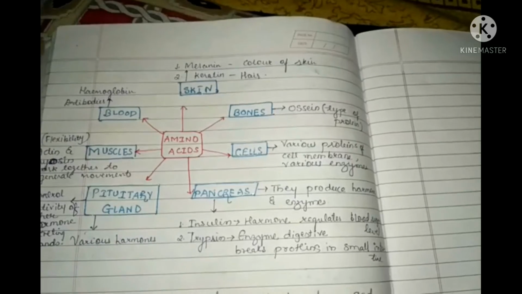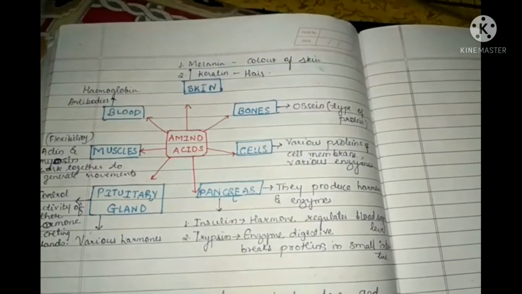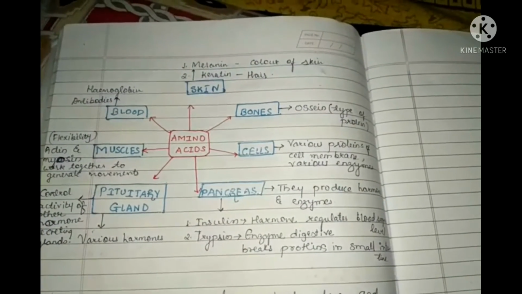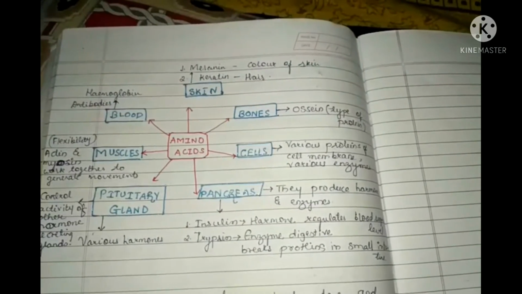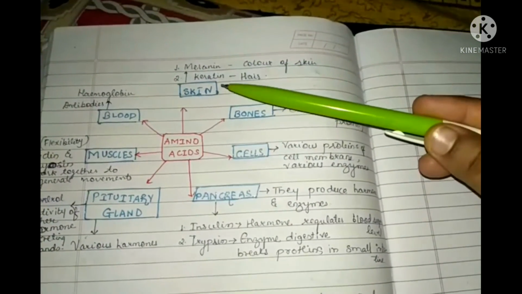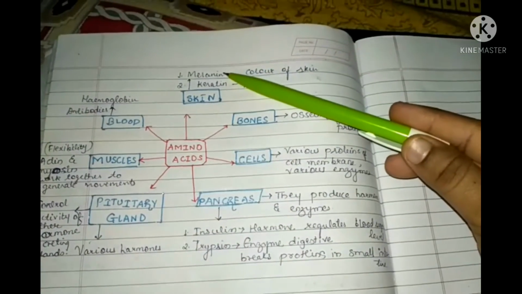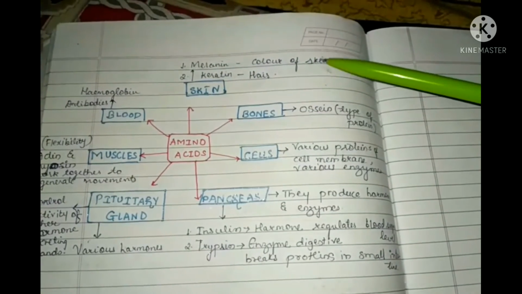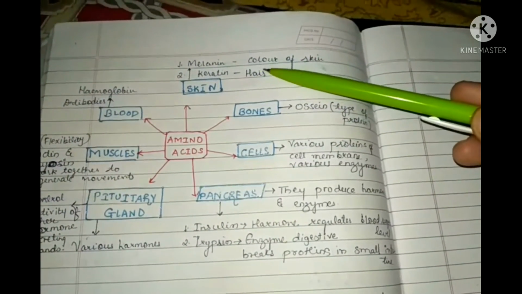Dear students, let us learn a few examples of the production of proteins necessary for a particular organ or cell. Under the skin, melanin protein is produced, which is used for skin color, and keratin is related to hair.